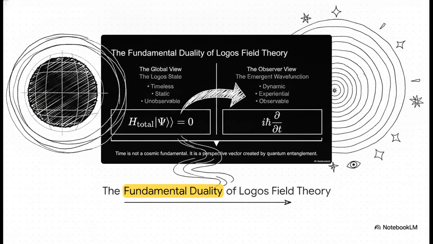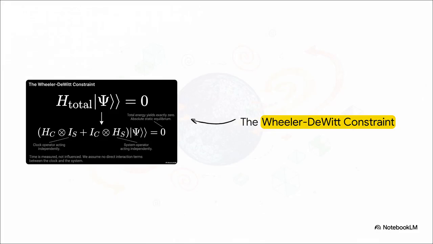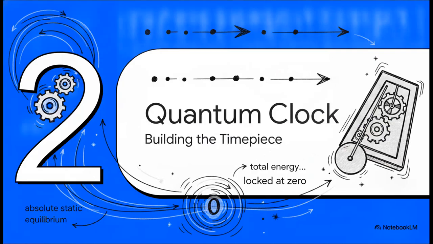And on the other hand, you have the observer's view, the dynamic, emergent reality that we all actually experience every day. Our whole goal today is to bridge the gap between those two realities. The baseline of our reality is locked in this stationary state. Mathematically, the Wheeler-DeWitt constraint proves that the total Hamiltonian, which is just a fancy way of saying the absolute total energy of the universe, yields exactly zero, perfect static equilibrium. You can divide the universe into an independent clock and a system, sure, but combined, nothing is changing. Absolutely nothing is happening.